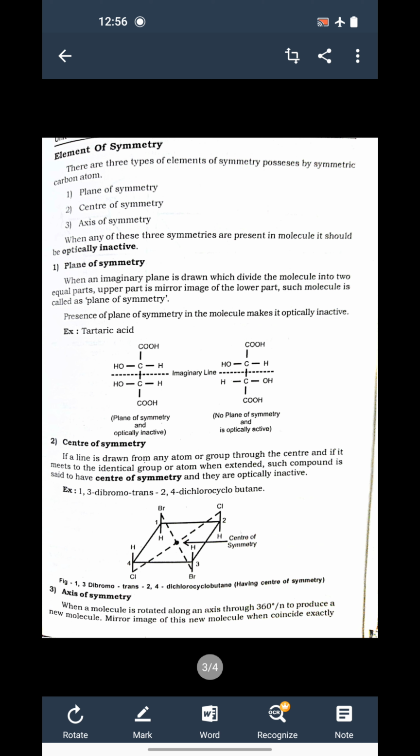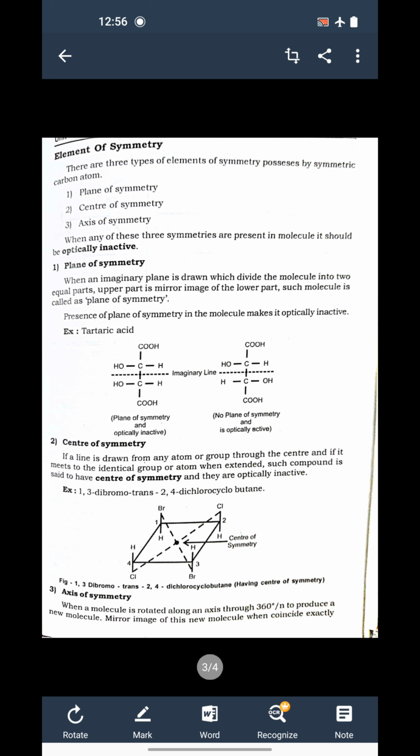On the first position there is a bromo group, and on the third position there is also a bromo group, so we call it 1,3 dibromo. They are on the opposite direction, so trans. And on the second and fourth positions, again in opposite direction, they have a chloro group, so the name of the compound becomes 1,3 dibromo trans 2,4 dichlorocyclobutane.